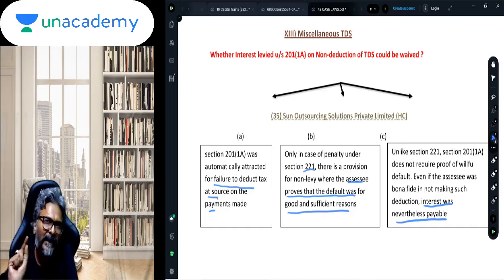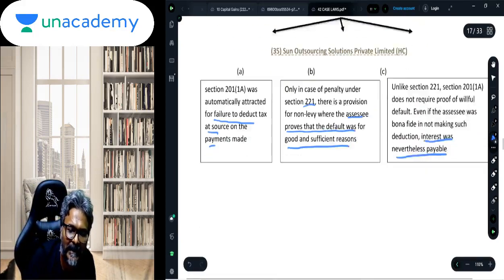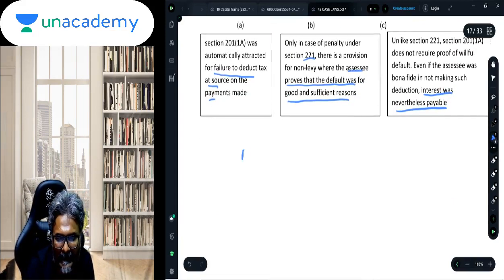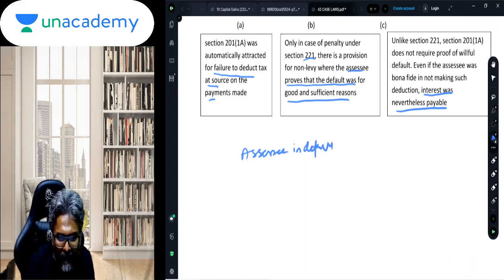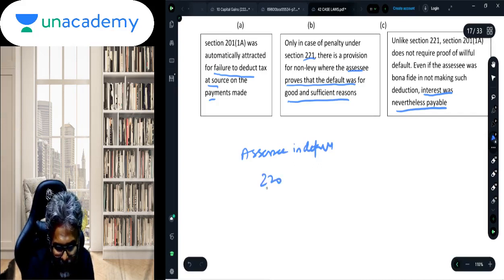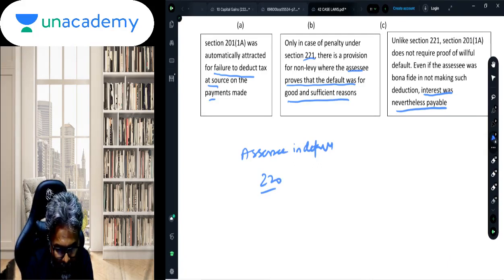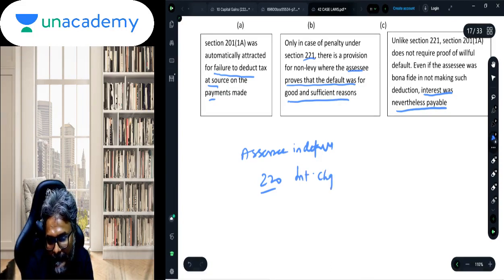There is section 220, which provides for waiver. Remember, when you are an assessee in default, there is one section, assessee in default. In the context of an assessee in default, there is section 220, and in this context, students, interest is charged at the rate of 1% per month.